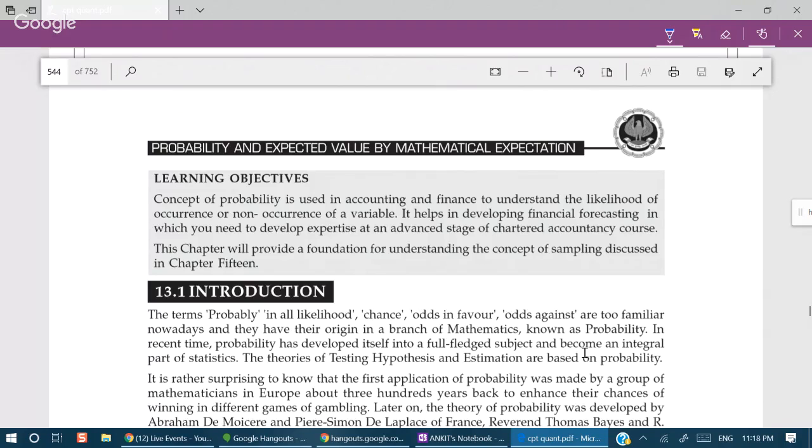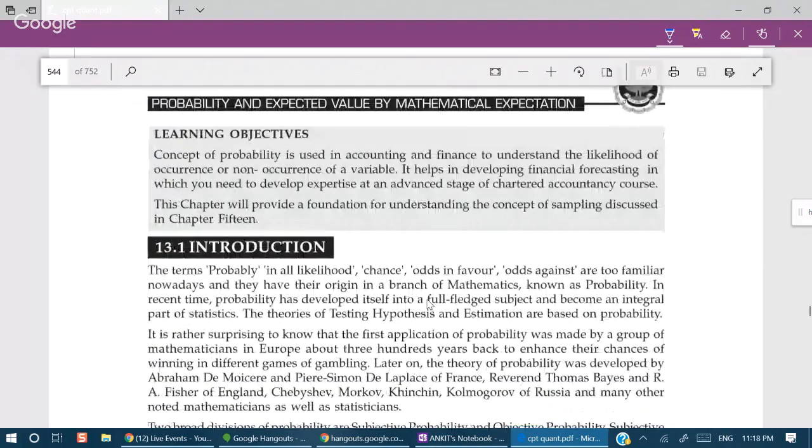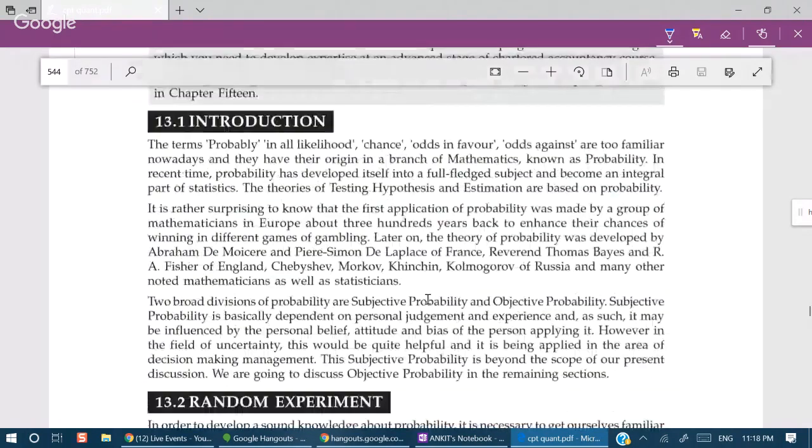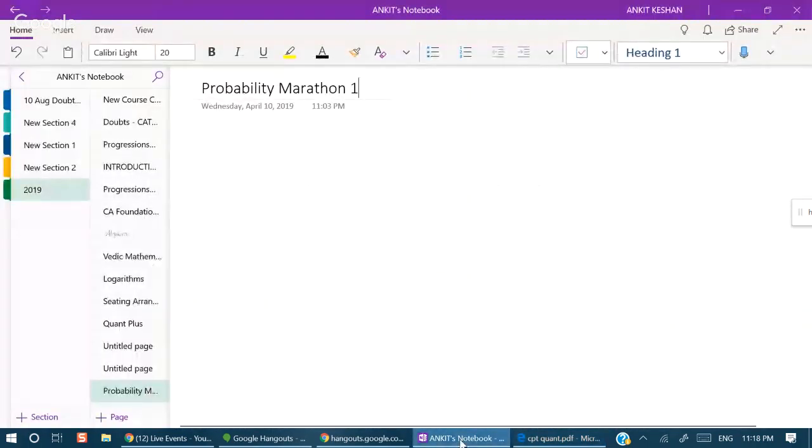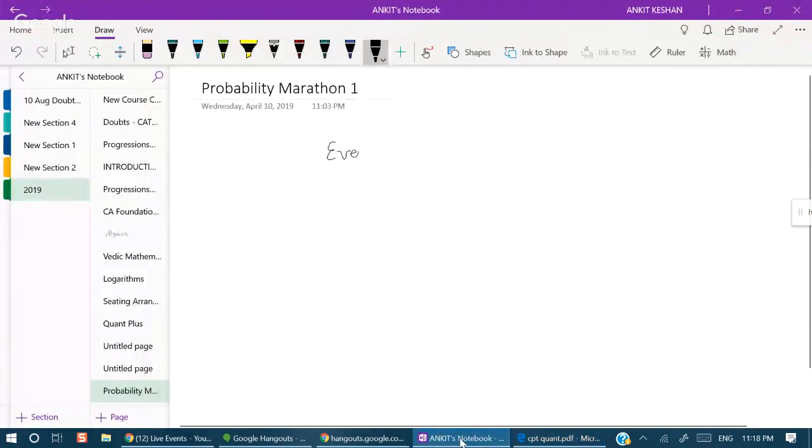So now we start probability. In this chapter, we have many aspects to look after. At first, when we talk about probability, we talk about the chance of occurrence of a particular event. So we have to discuss many things, like event, experiment.